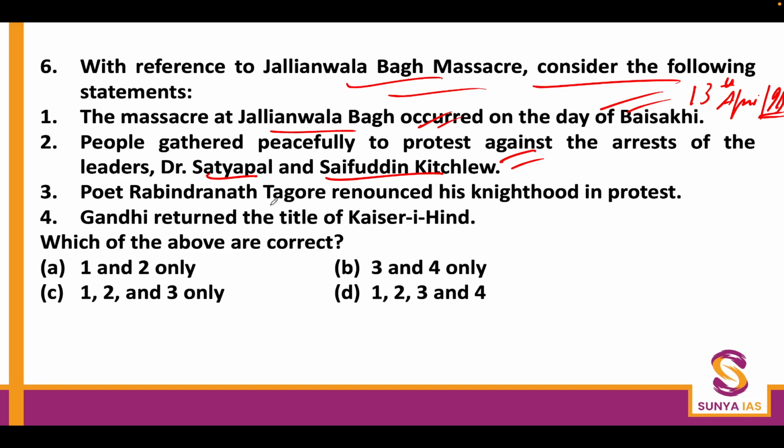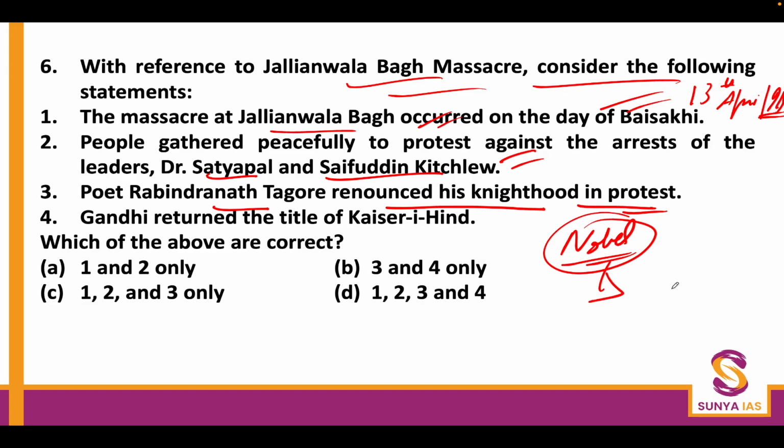was organized. This is also correct that poet Rabindranath Tagore renounced his knighthood in the protest. Now, a lot of students got confused and thought that Rabindranath Tagore gave away his Nobel Prize. But you need to understand the Nobel Prize is given by Scandinavian countries. It has nothing to do with Britain. So it wouldn't have meant anything if he had returned his Nobel Prize. He actually returned his knighthood, the title of Sir, which was given to him after he won the Nobel Prize.